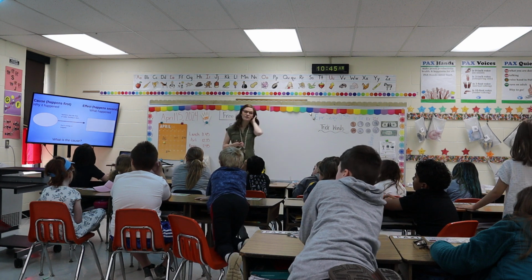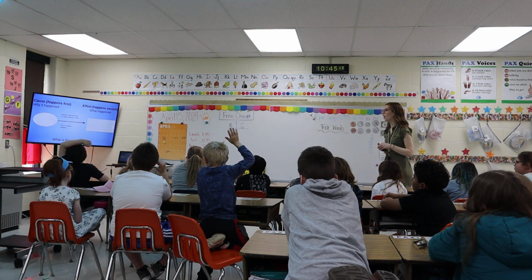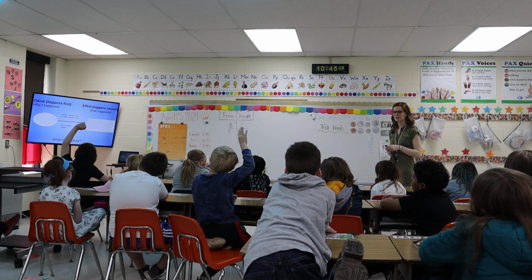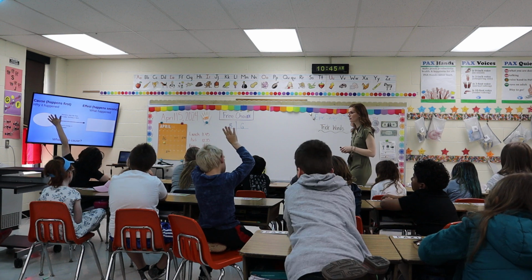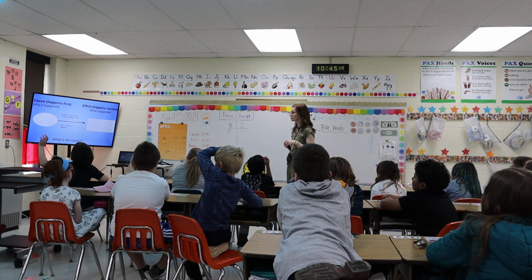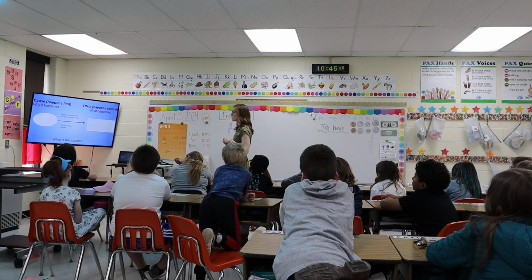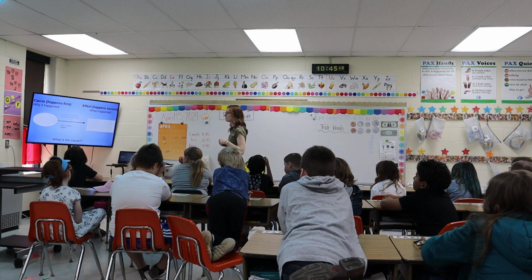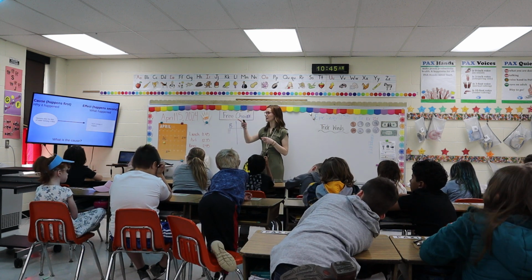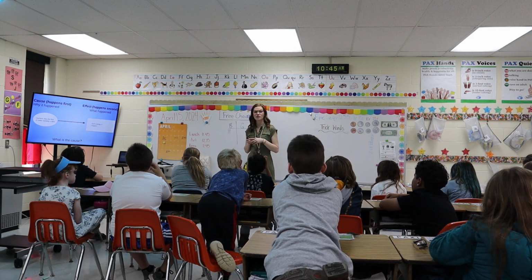What about here? Cassie, sit down, please. Humans stop the flow of water forming a dam. Sun's energy is trapped. Which one happened first? Which one happened first, Xander? Humans stop the flow of water forming a dam. Good. Humans stop the flow of water forming a dam. The sun's energy is trapped. So because the humans stop the flow of water, the sun's energy is trapped, right? Sit down.